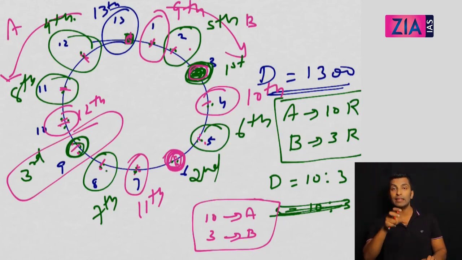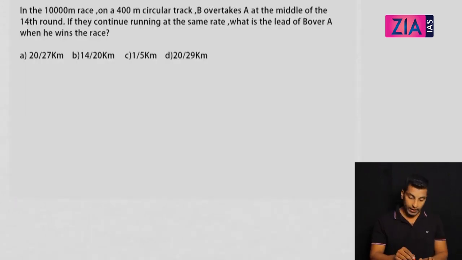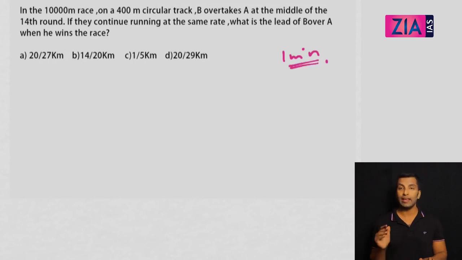13 meetings, 13 rounds. Okay, so one more question. Take a look at this question. Take 1 minute and solve it. It looks slightly difficult, or at least a moderate question. Now let's see how you're going to solve it. If you understood the concept that we have discussed in this session, meeting point in a circular track in the same direction, you can easily solve this question. How will you solve it?